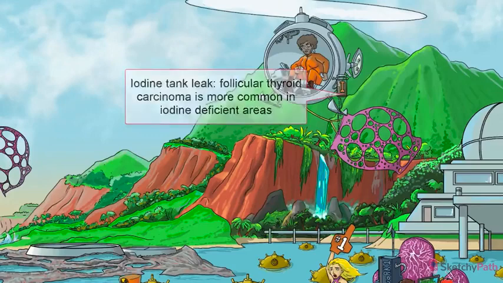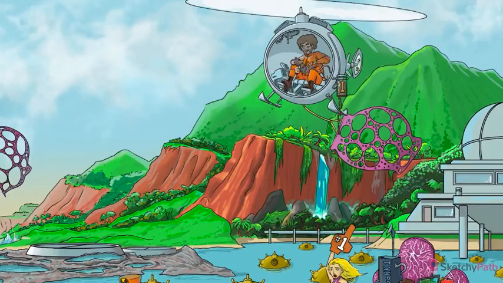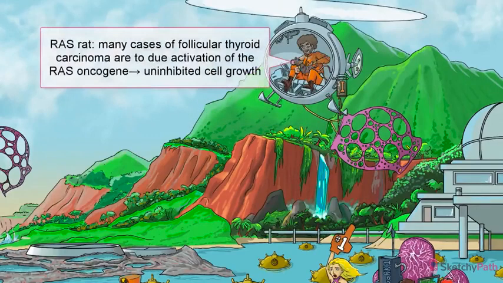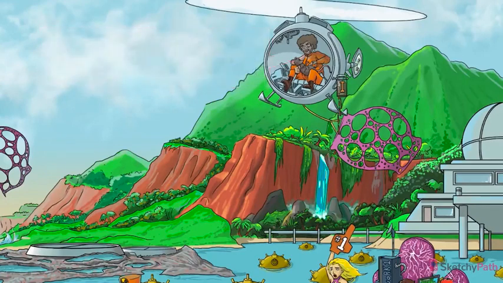Seen in goiter. In 40% of cases, mutations leading to the activation of the oncogene RAS result in downstream upregulation of genes responsible for cell growth. So we've brought back our recurring RAS rat, the quintessential evil crime boss pet. Oh, who's my little tumor-ridden bundle of joy? Yes, you are.